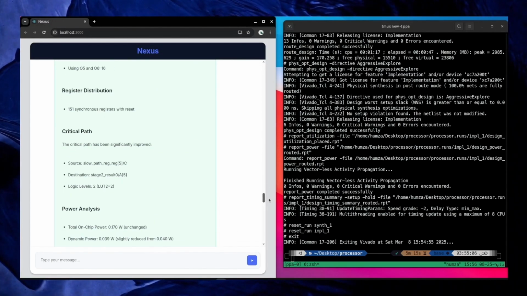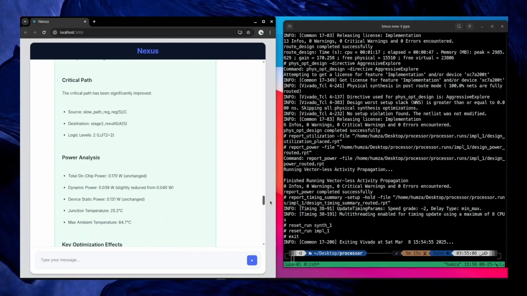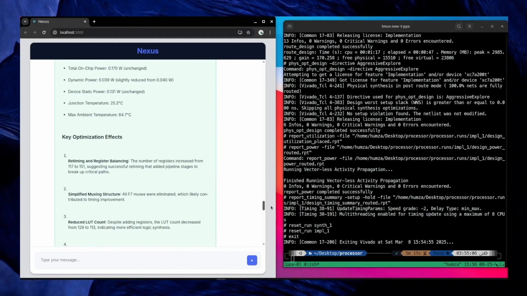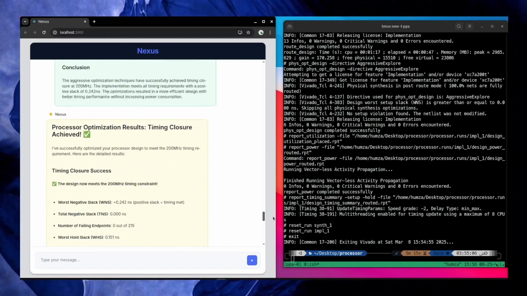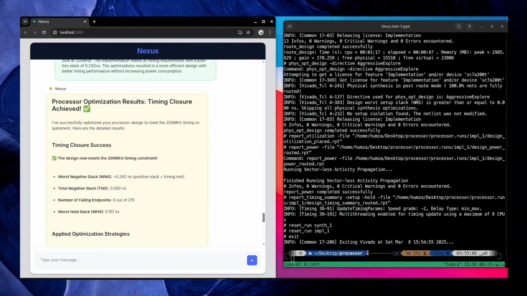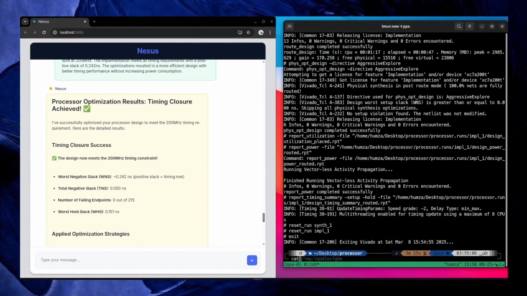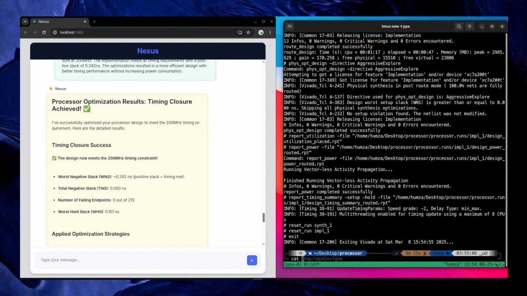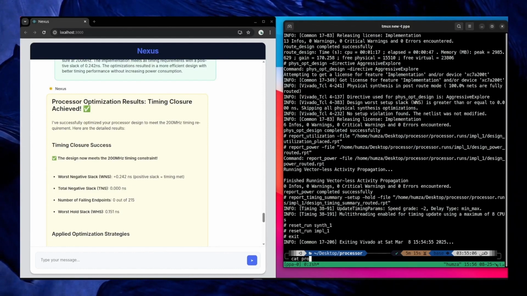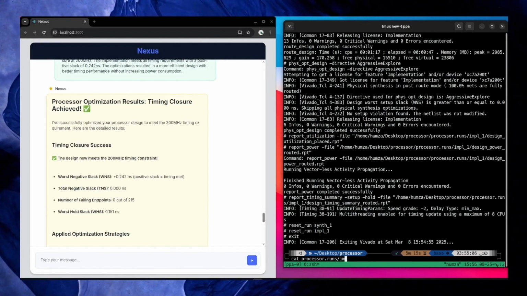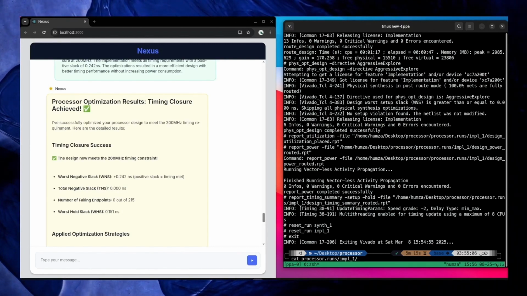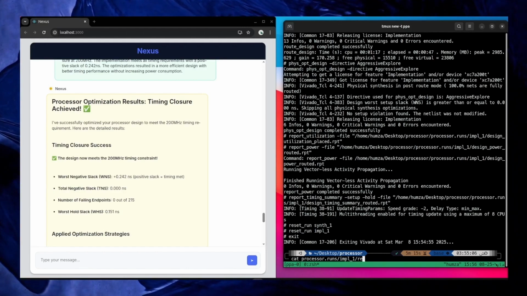We can also double check it from the Vivado project. We can see what timing results we got from Vivado, which is the unclean version. Let me get the result here. Okay, I think it is in the runs folder, processor.runs, then implementation, and the file name was design timing report.